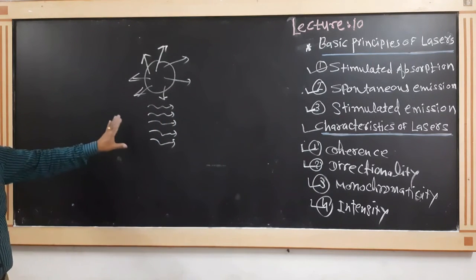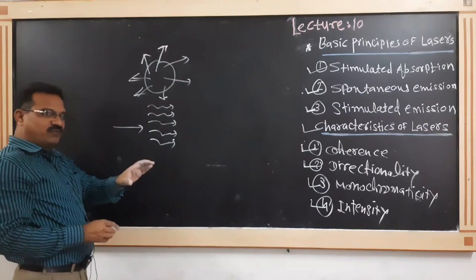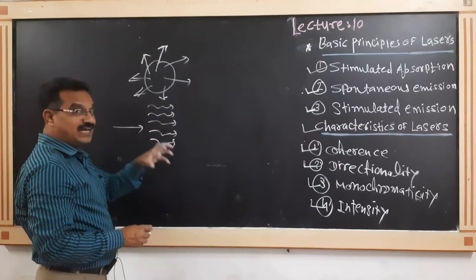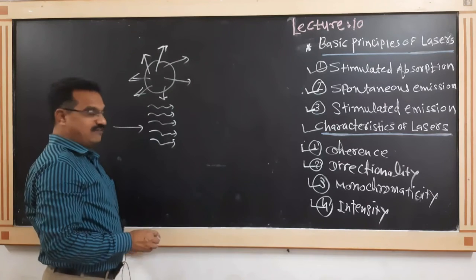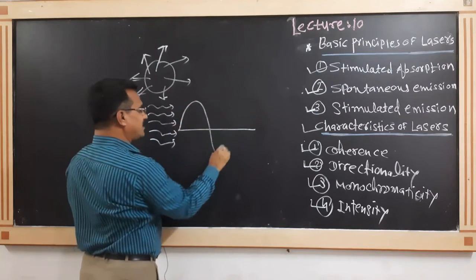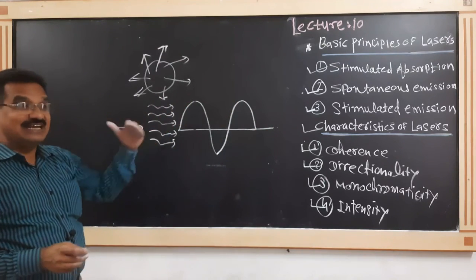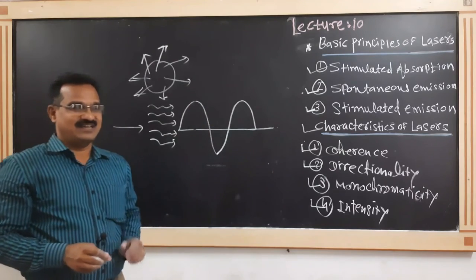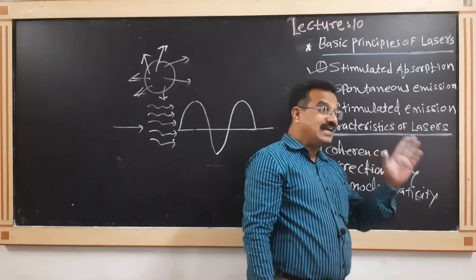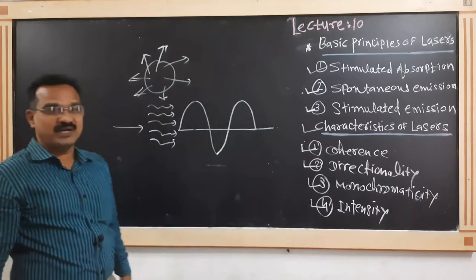But in the case of a laser, all the photons are in phase, so all these waves add constructively. When the waves add constructively, the amplitude of the wave increases, which means the intensity of the light increases. That's why laser light is highly intense as compared to ordinary light.